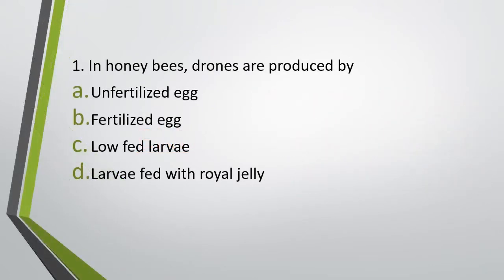Question number 1. In honeybees, drones are produced by: A, unfertilized egg; B, fertilized egg; C, low-fed larvae; D, larvae fed with royal jelly. In honeybee, drones are produced by. The correct answer is option A, unfertilized eggs. The process of production of drones in honeybees is through parthenogenesis.